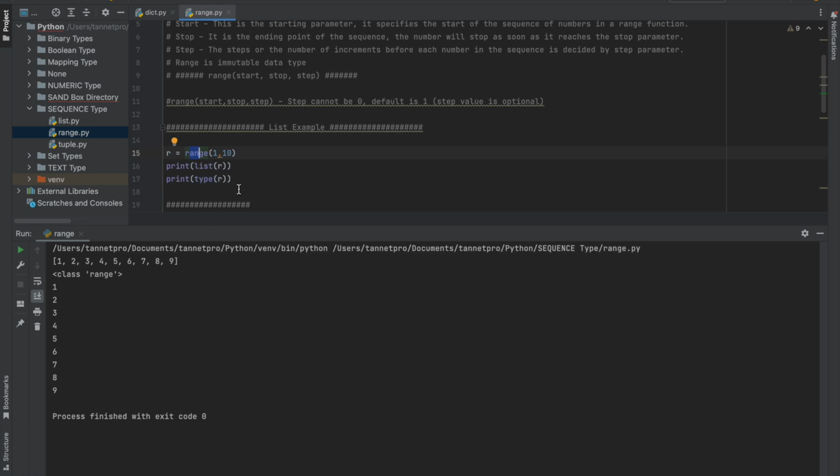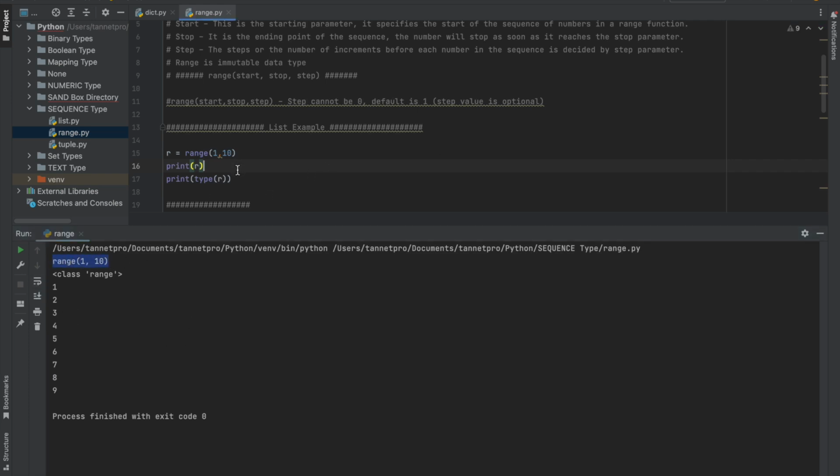Here please try to understand one thing. Here I print in list manner. If I don't print in list manner, what will happen? Let me show you. Right, it will show the range 1 to 10.